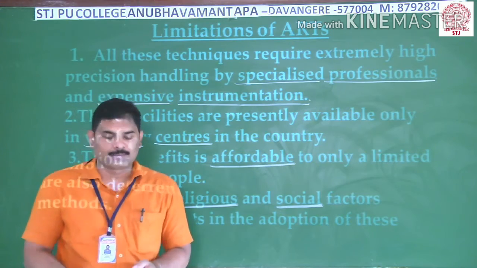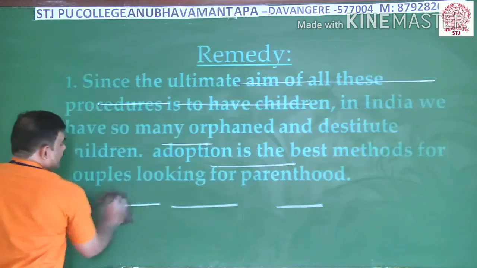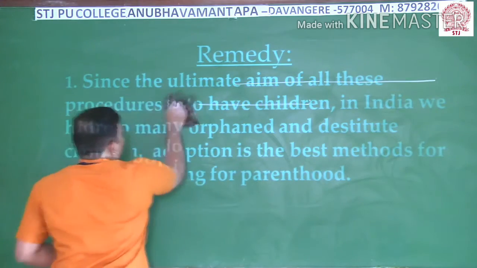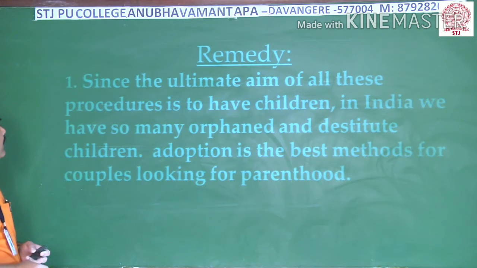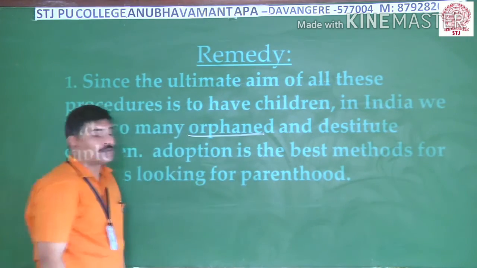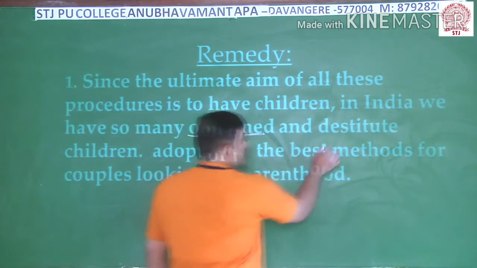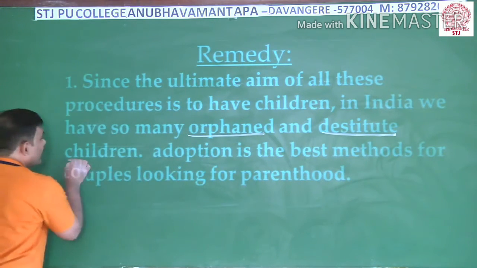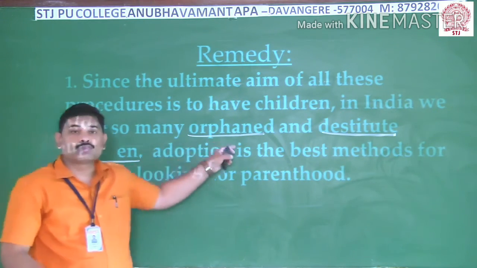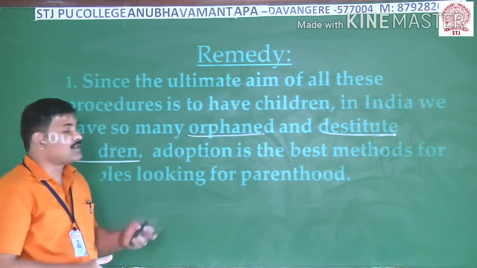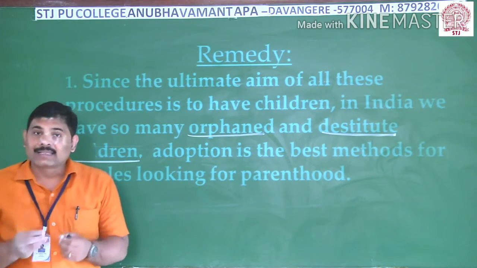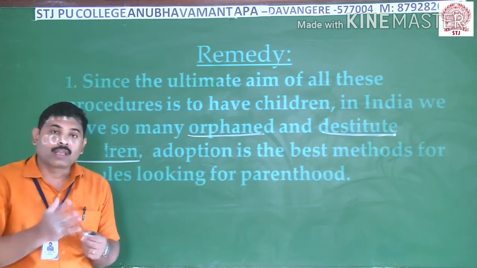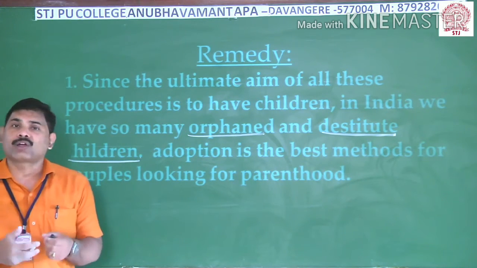Then what is the remedy for that? As we have all these problems, the remedy is this: in our India we have such a remedy. There are a lot of orphan children in India, and destitute children also in our country. Orphan means those who do not have parents. Destitute children are those who do not have food, shelter, clothing and all, and they wander in the streets. Such people are many in India.